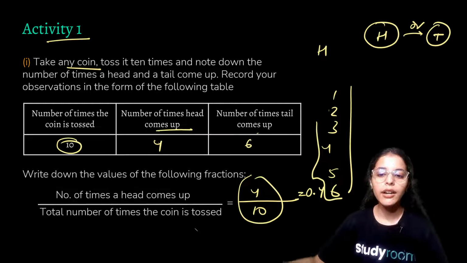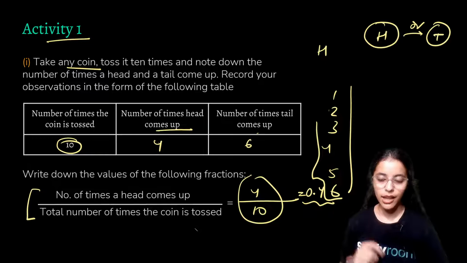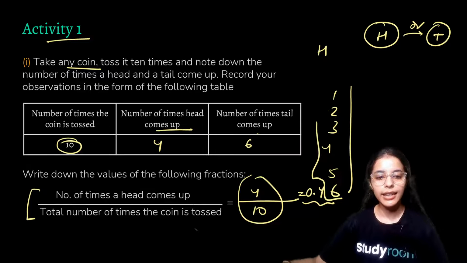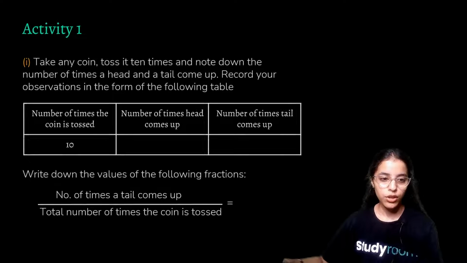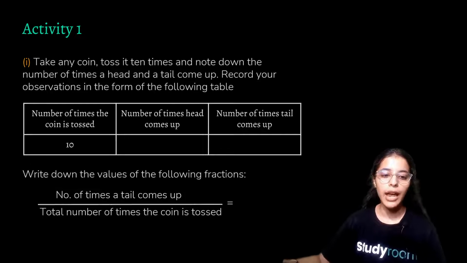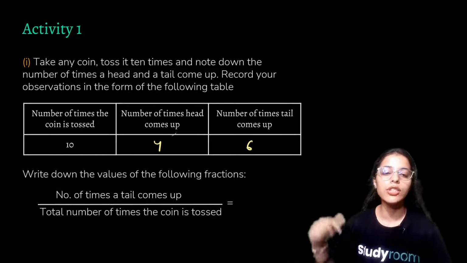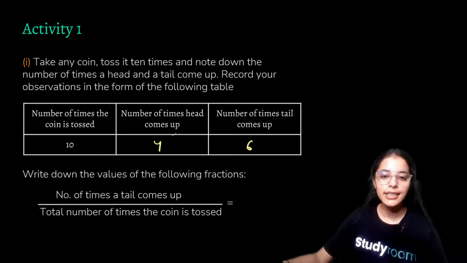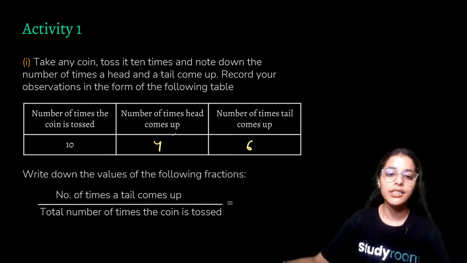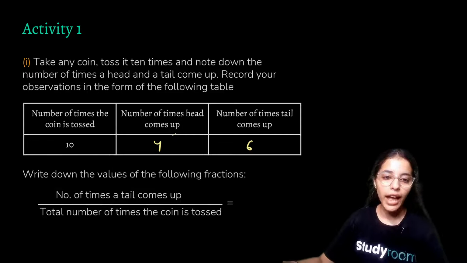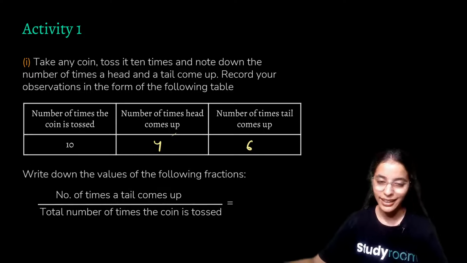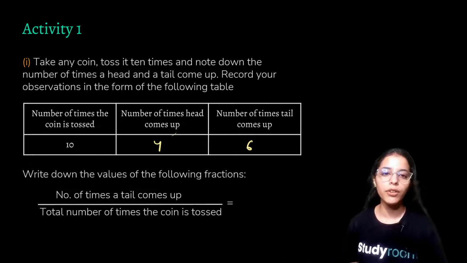Now we'll do the similar thing with tail also. We'll have the number of times tail has come up and the total number of times the coin is tossed. So we had 4 and 6. These are just assumptions. When you toss, you might get 3 heads, 3 tails, or you might get 7 tails, or you might get exactly 5 heads and 5 tails, or whatever your value would be.